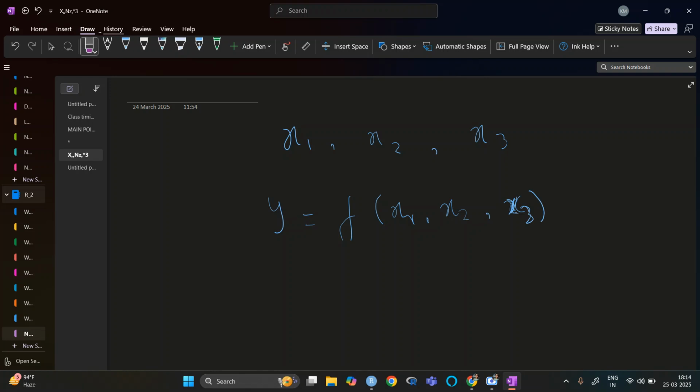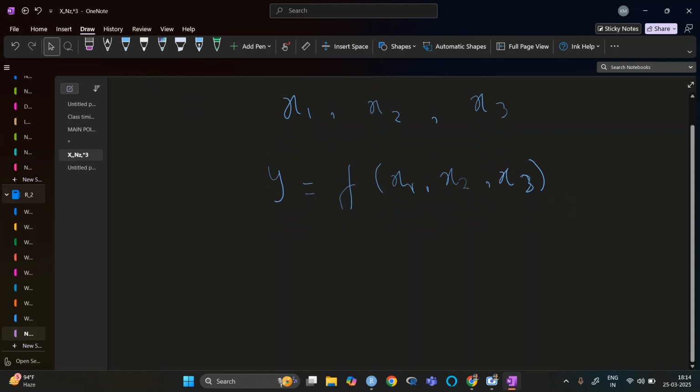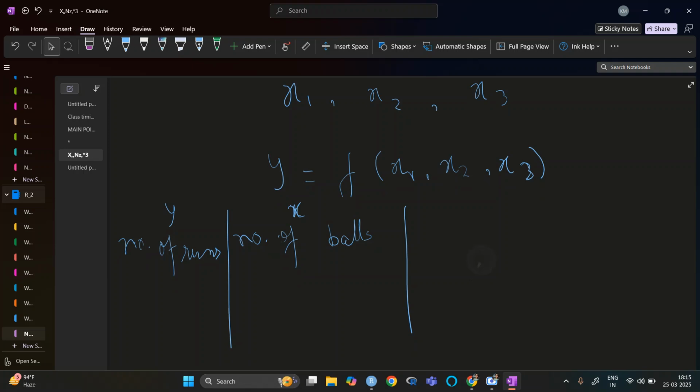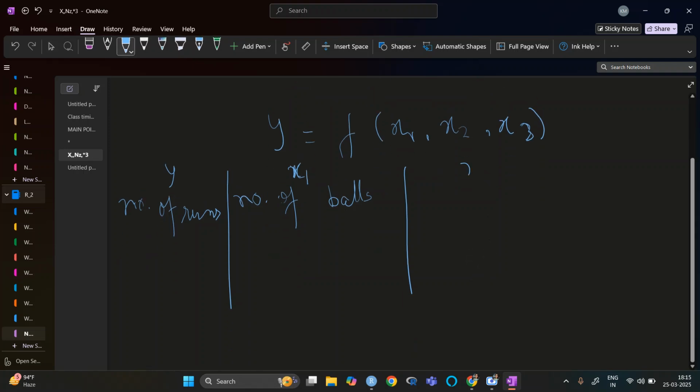Now, take the example we used in our last class, where we had the number of runs based on the number of balls. So this is our y, this is our x till now. Now, what can be the other one? Let's say this one is x1, this one is x2. The number of runs will depend on many other factors too.